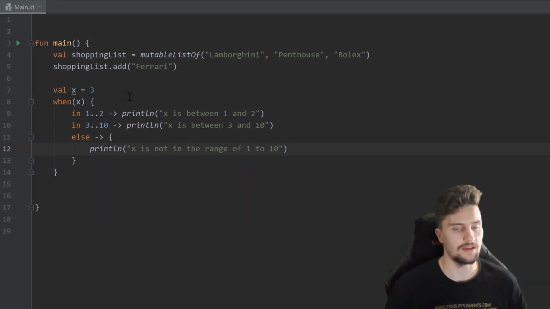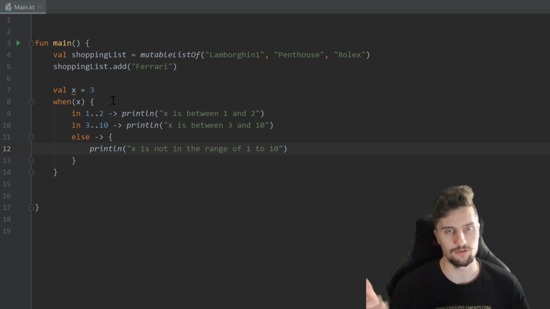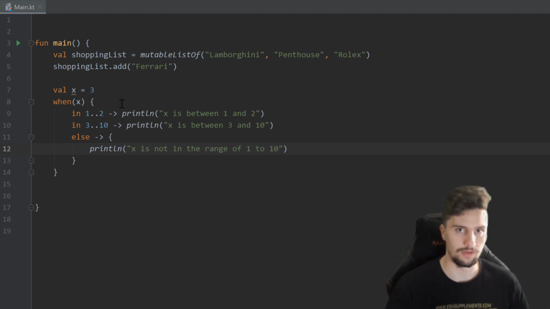And that is, as I said, very similar to if conditions, just in case you want to make all your if conditions depending on a single variable, so depending on this x, for example, here, then this when expression is actually a much shorter way to write that, instead of writing if x is equal to this, else if equal to this, else if equal to this, else, and so on. That is just a more beautiful way to write that, actually a better coding style.